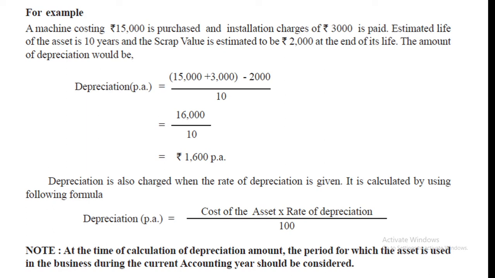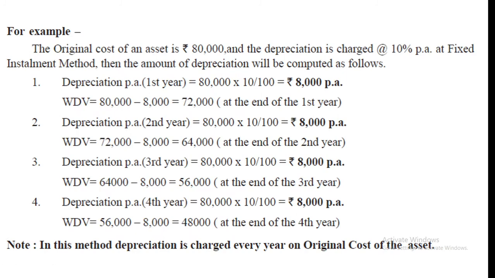Okay. And if the rate is given, then cost of the asset into rate of depreciation divided by 100. Now one more example. If the asset cost is 80,000 and depreciation rate is 10% per annum, 80,000 into 10% is 8,000. So what is the net value? It is called written down value. Written down value means cost minus depreciation, 72,000.